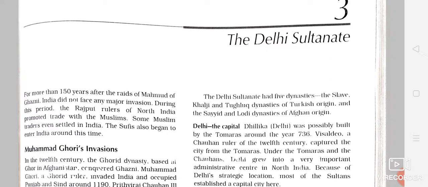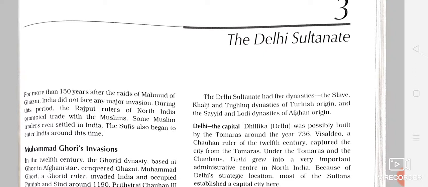Since the beginning, children, India's temples and temple towns and the wealth of these temples and temple towns have attracted foreign invaders. Those people who had attacked our country are known as foreign invaders. And from which side did they attack our country? From the northwestern boundary, the northwest frontier, because it is not possible for anyone to invade from the northeast part because of the Himalayas as our barrier, as our protector.